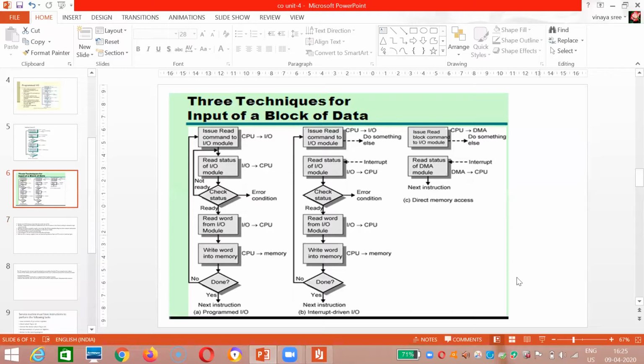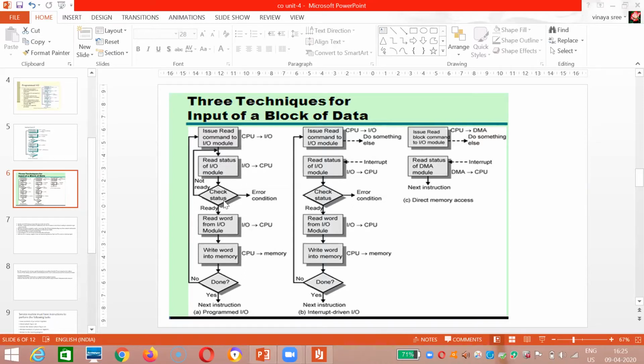The diagram that I'm showing is not from our prescribed textbook, it is from William Stallings. It is optional, if you want you can refer to it. See here, issue read command to IO module, from the CPU to IO. Upon that, it will read the status of the IO module. The processor will read the status of the IO module.